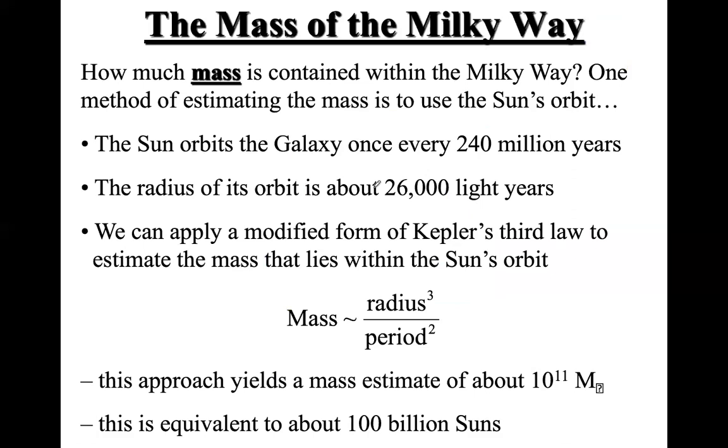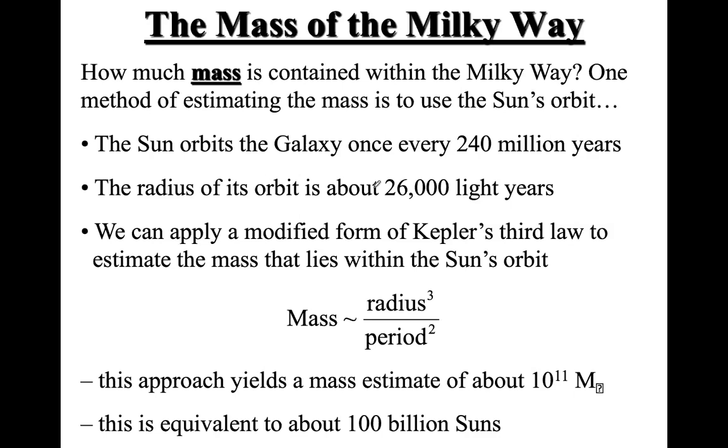Right, so let's see now. Here is a way of estimating the mass of our own galaxy. Now, remember that what we have been talking about here is different properties of our galaxy. So we said that there are three main parts of the galaxy, and we discussed properties of each section and the behavior of stars, and then we moved on to the central region of the galaxy, and we showed some evidence that tells us there is a supermassive black hole at the central region of the galaxy. Now, let's see how we can get an idea about the mass of our own galaxy.